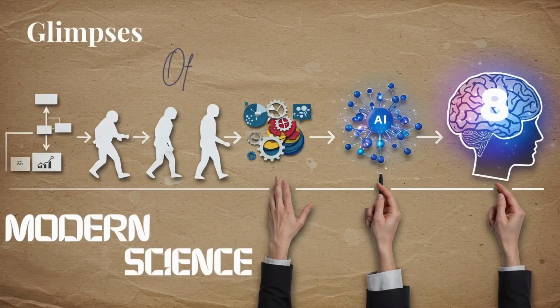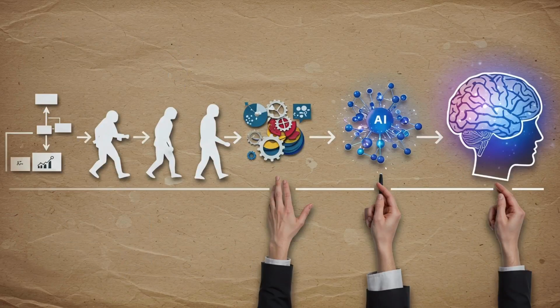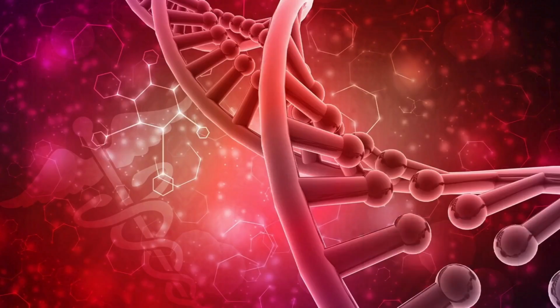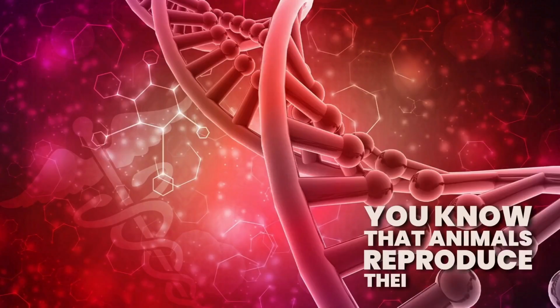Glimpses of Modern Science, Class 8. Chapter 10. Reaching the Age of Adolescence. Discovery of cell. You know that animals reproduce their own kind.